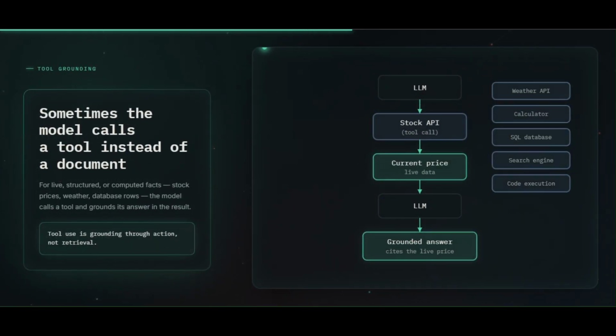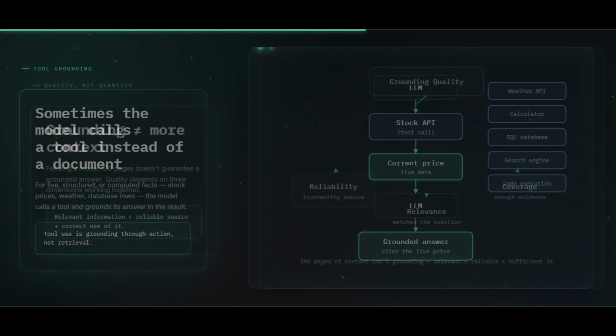But not every question should be answered using documents. What if I ask for today's stock price? A document might contain yesterday's price, but that's not enough. Instead, the model can call a tool such as a stock API, retrieve the current price, and then use that live result to generate the answer. The same idea works with weather APIs, calculators, SQL databases, search engines, and code execution. So, tool use is another form of grounding, grounding through action rather than retrieval.